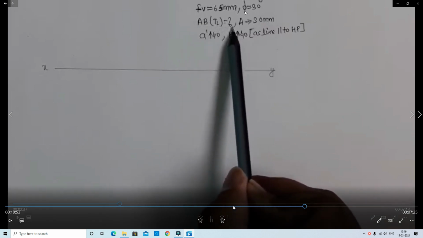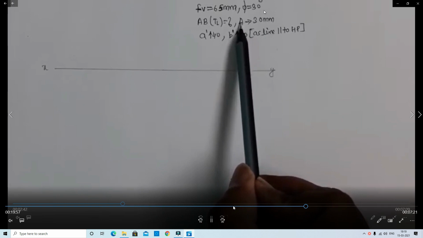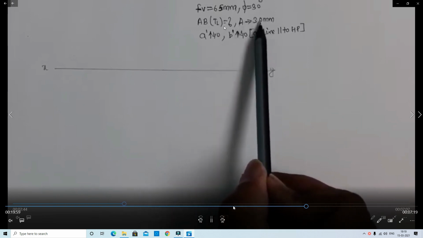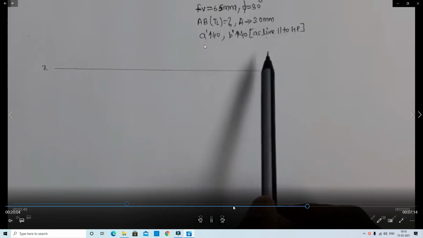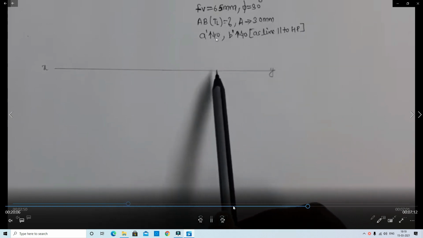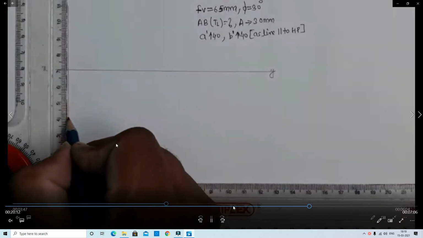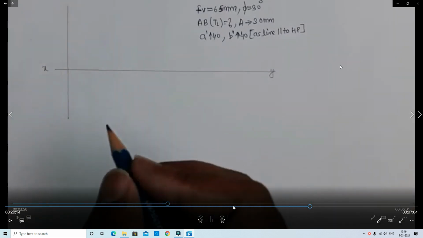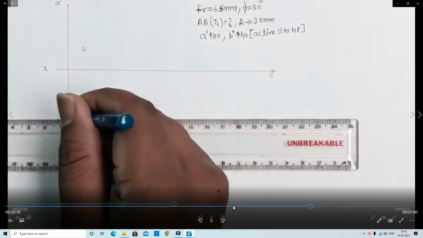In this problem, the front view is 65 mm, the inclination to VP is called phi, equal to 30. We need to find the length of the line AB. A is 40 mm above HP and 30 mm in front of the VP.